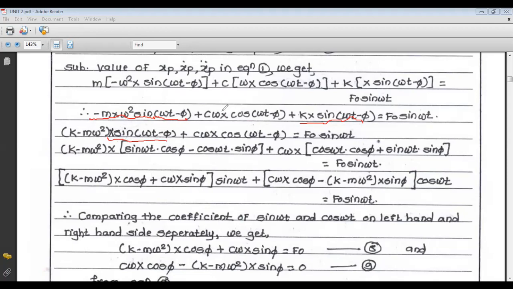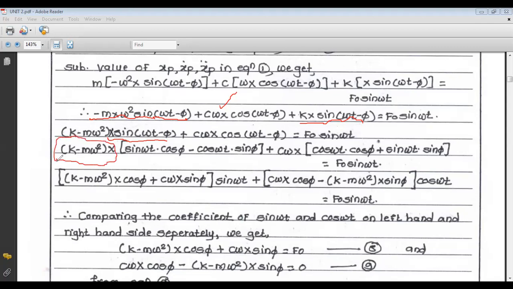Now the remaining terms are the same, that is plus c omega x cos(omega t minus pi) equals F0 sin omega t. Now the next step is the most important step. So (k minus m omega square) x is the same. Now sin(omega t minus phi).